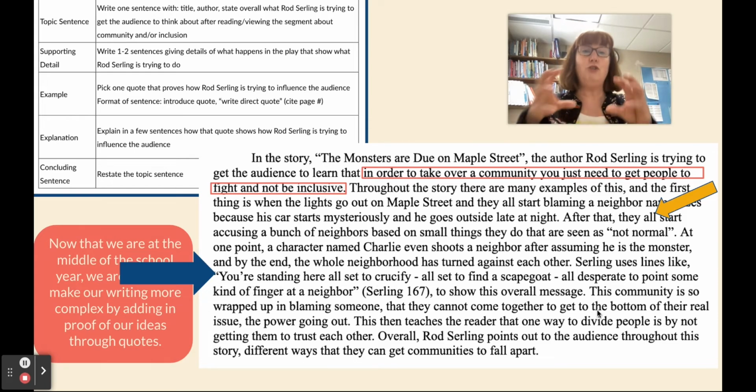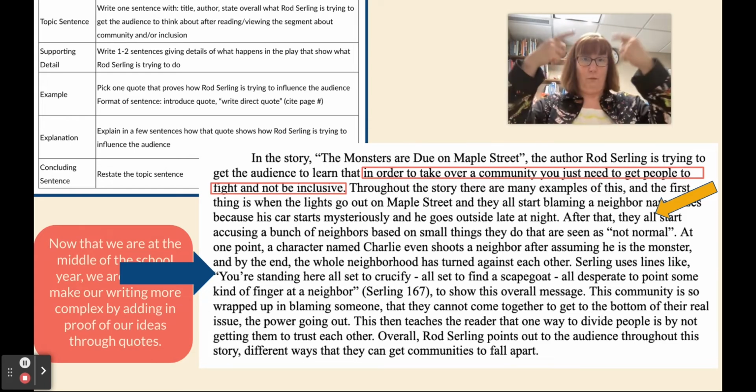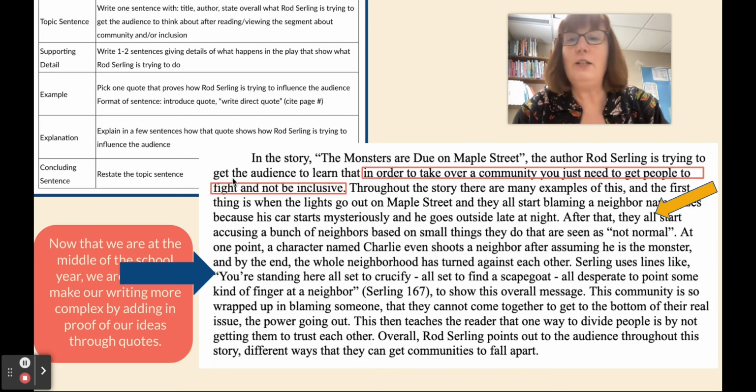Now I need to show how does that quote prove my point? And that's what I do in the explanation. Explain in a few sentences how that quote shows how Rod Serling is trying to influence the audience. This community is so wrapped up in blaming someone that they cannot come together to get to the bottom of their real issue, the power going out. This then teaches the reader that one way to divide people is by not getting them to trust each other.